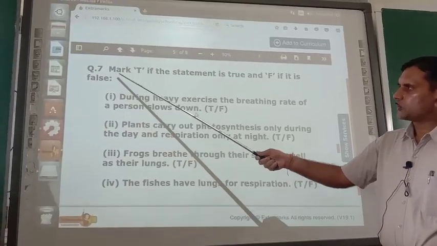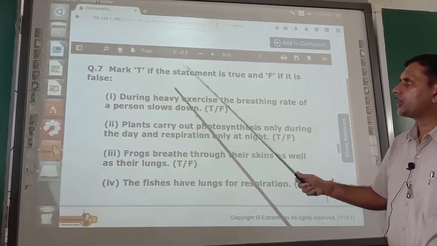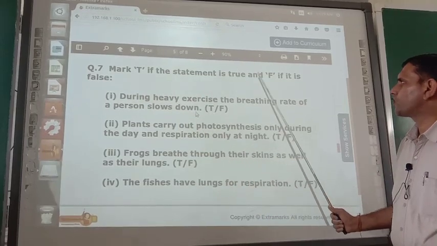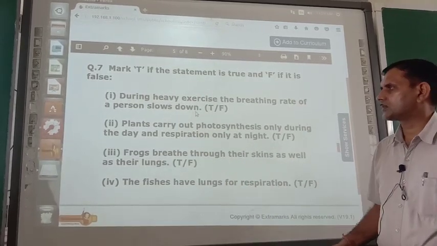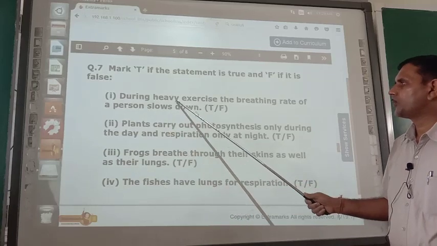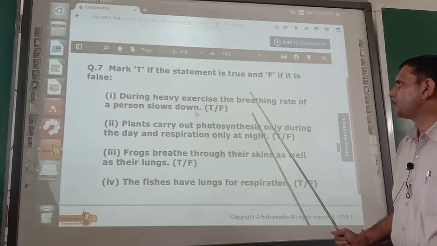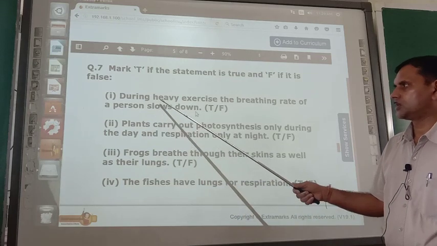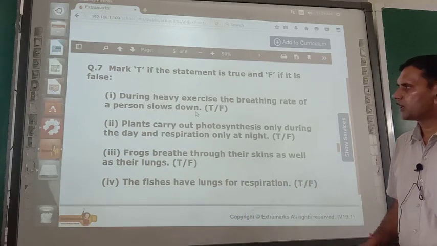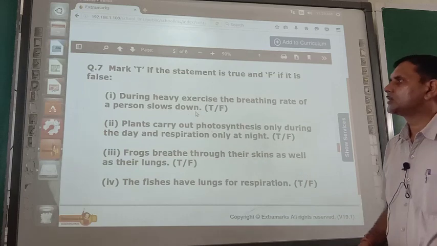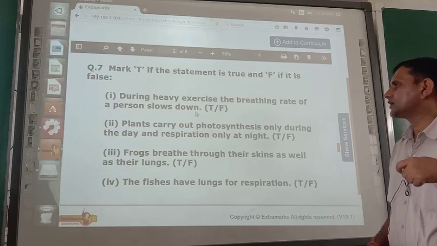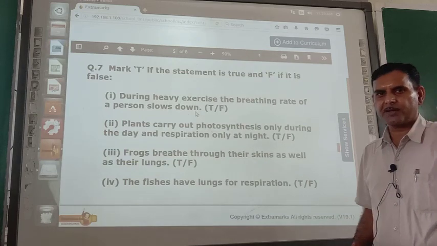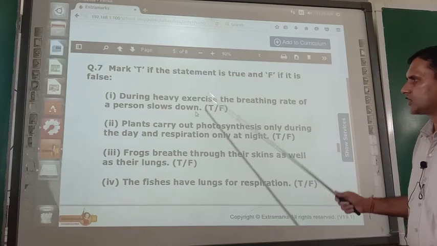So dear cadets, question number 7 is: mark T if the statement is true and F if it is false. Statement 1: during heavy exercise the breathing rate of a person slows down. So this is wrong. Why? It is false, because during heavy exercise our breathing rate is very fast. Okay, so this is false.